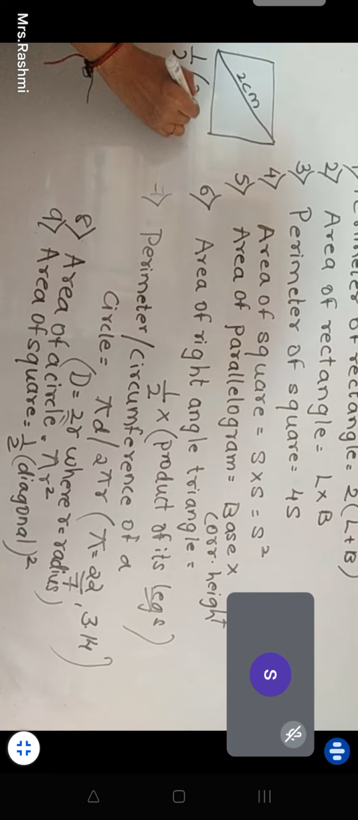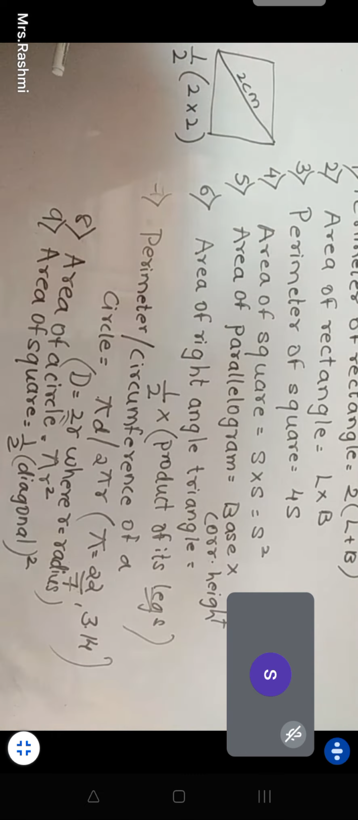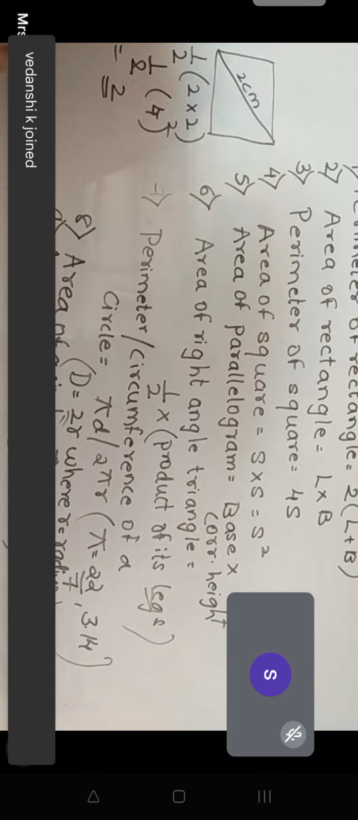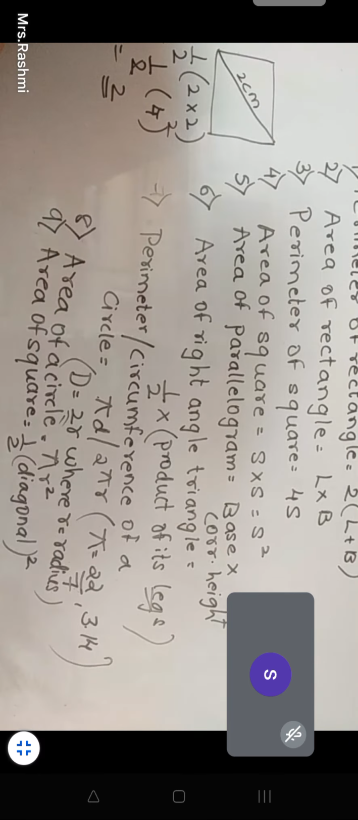So the diagonal is 2 centimeters, which is given to me, and the formula says half of diagonal square. This is the measurement of the diagonal. So it will be 1/2 into 4, which is 2. Yes, I also got 2.